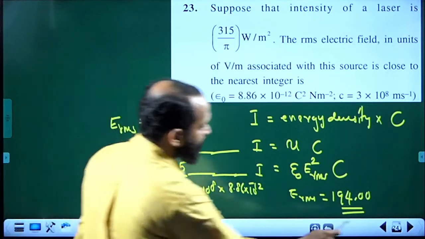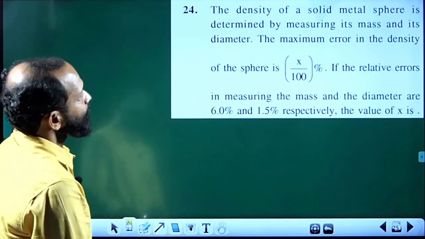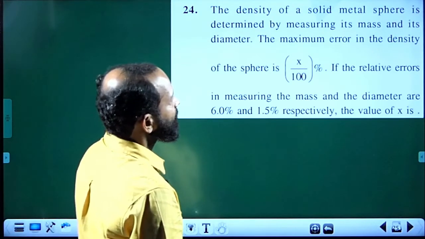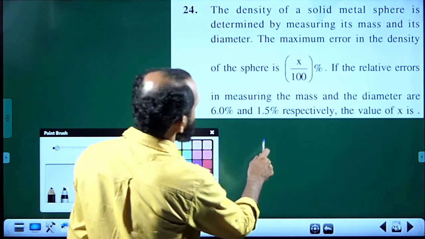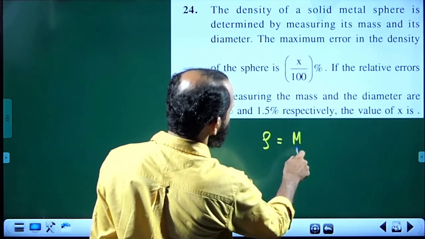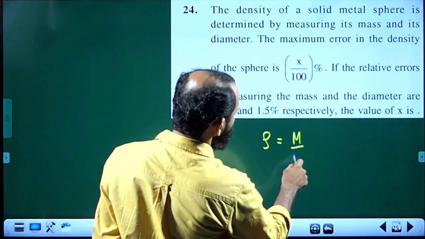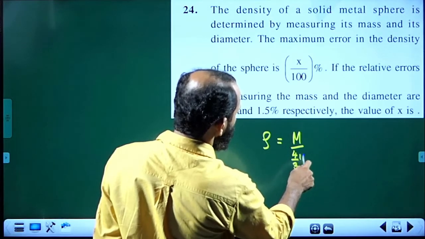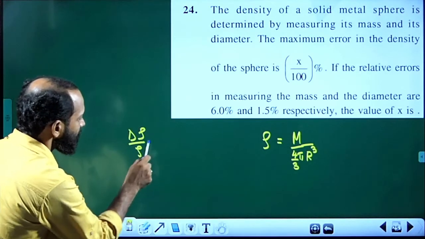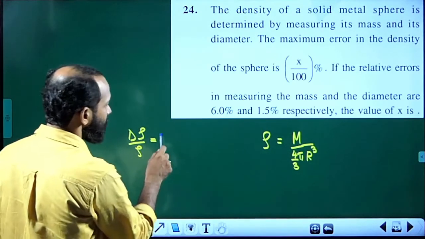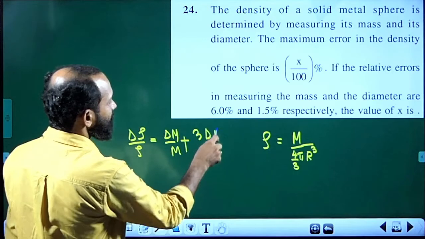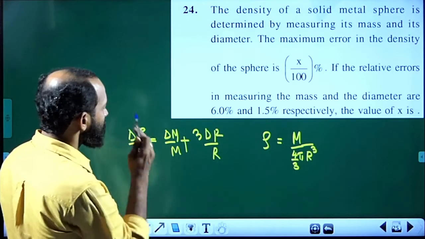Okay, now the next one, 24. Density of a solid metal sphere is determined by measuring its mass and diameter. The maximum error in the density: density of the solid sphere is equal to mass divided by its volume. What is its volume? 4 by 3 pi r cube. So the maximum percentage error in density, delta rho by rho, we have learned this equation, is delta m by m plus 3 times delta r by r. Maximum percentage error is this.